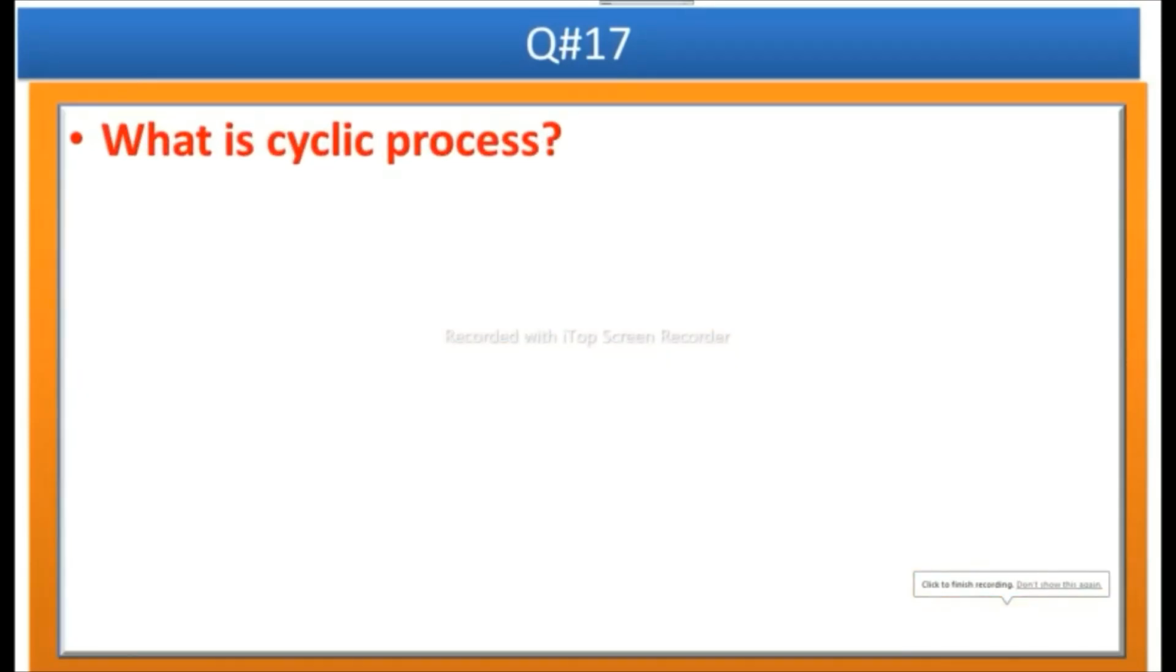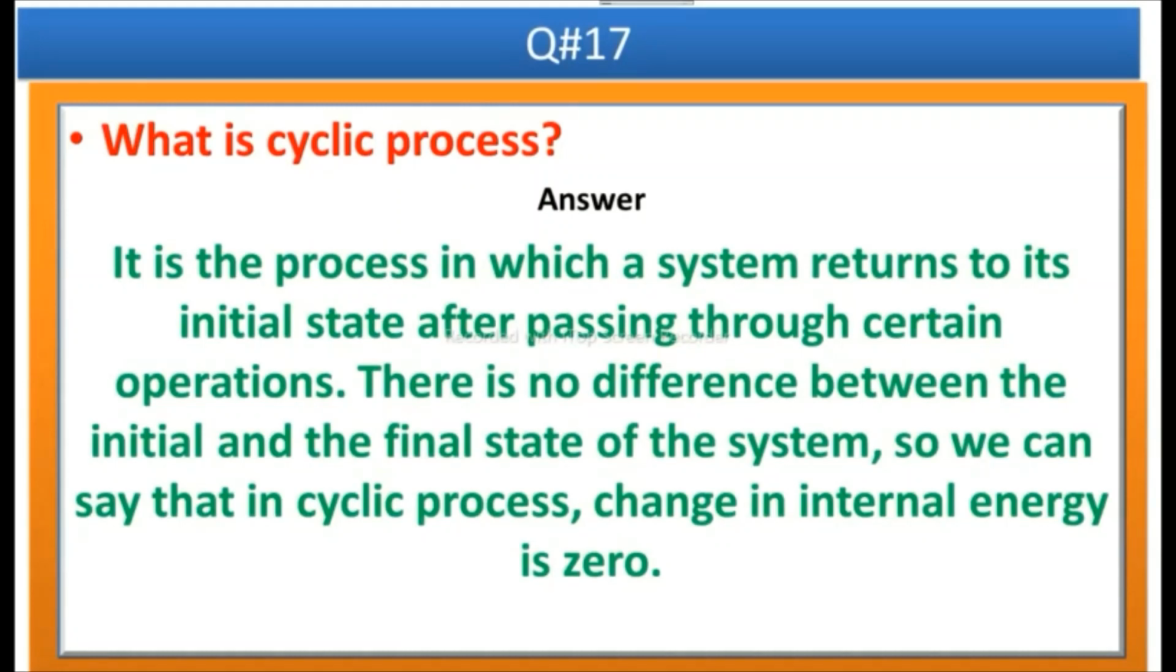Question number 17 is, what is cyclic process? Answer is, it is the process in which a system returns to its initial state after passing through certain operations, and there is no difference between the initial and the final state of the system. So we can say that in cyclic process, change in internal energy is zero.